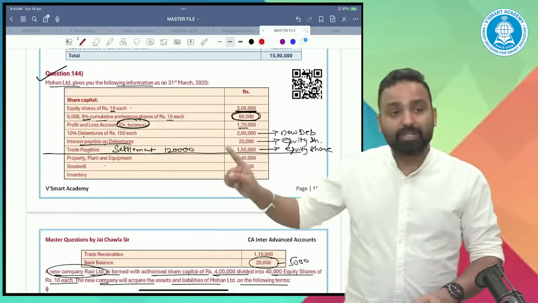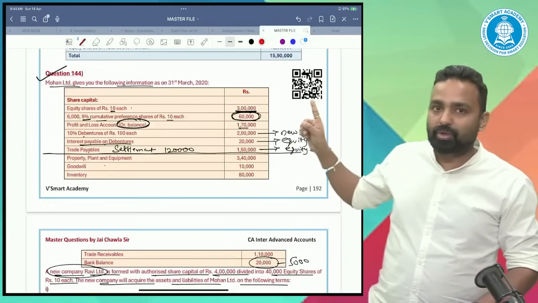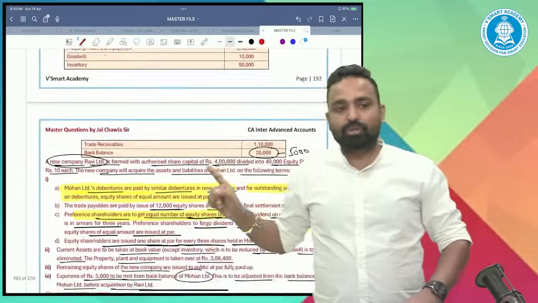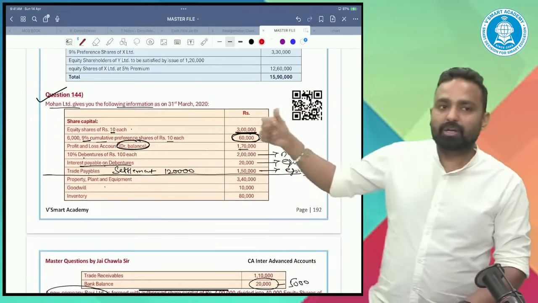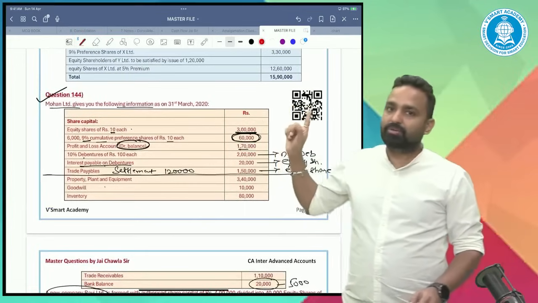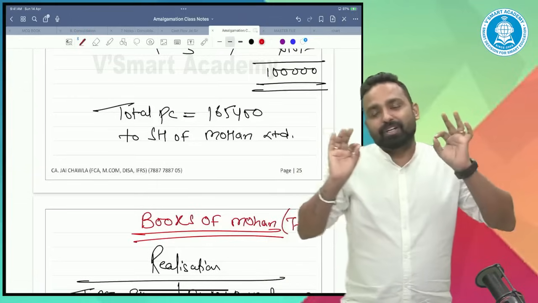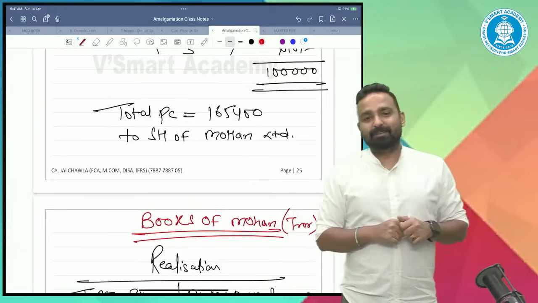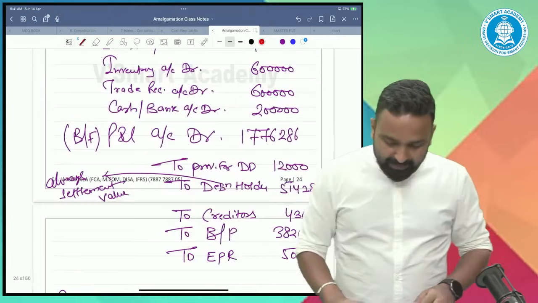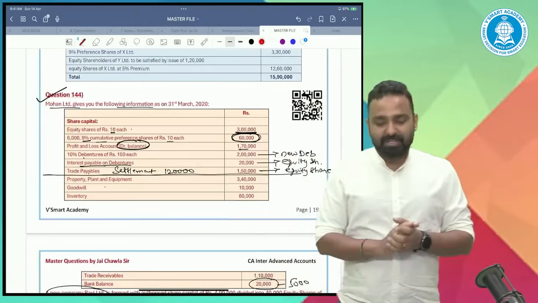If you want to solve the same question for the books of the Transferee company, you can check this QR code. You can scan it. The books of Ravi Limited I have already discussed in the video session of this question, and you will get the video session through the QR. So guys, this was the books of the Transferor company. Tell me if you have any doubt. Otherwise, I'm done with everything.